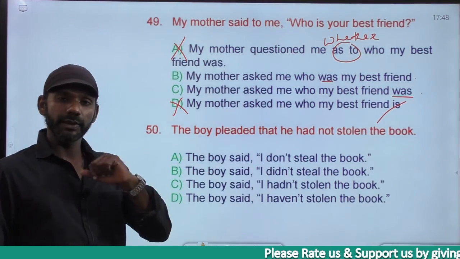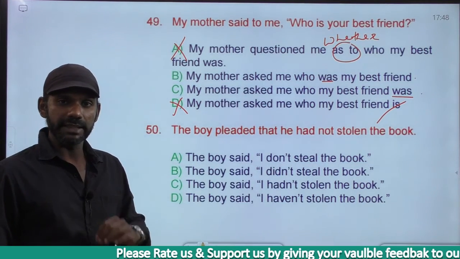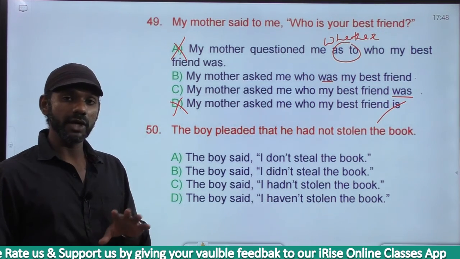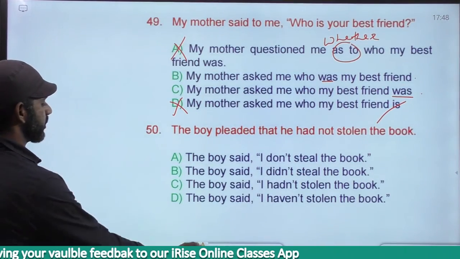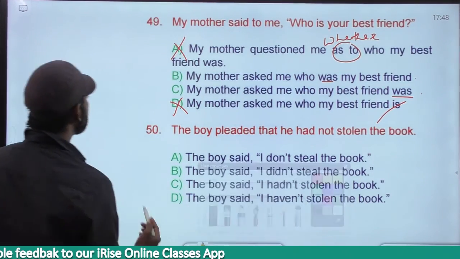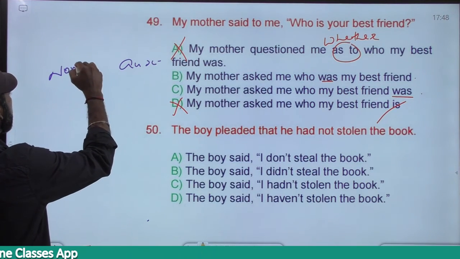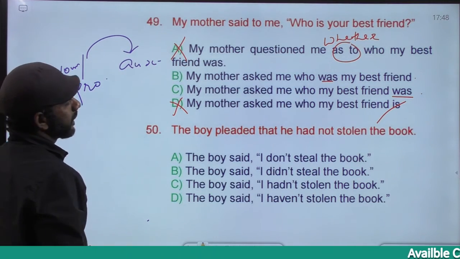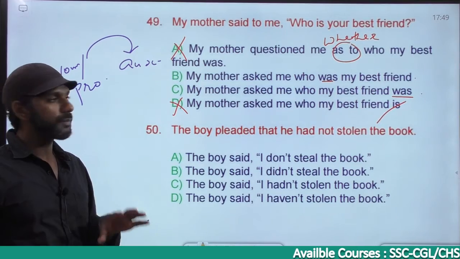Now, I told you the option that we go for as the answer must be grammatically correct. I repeat, a sentence in the indirect speech is not an interrogative sentence. If it is not interrogative, the auxiliary verb must appear after the noun or pronoun.